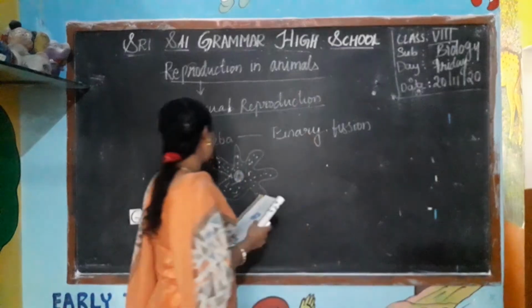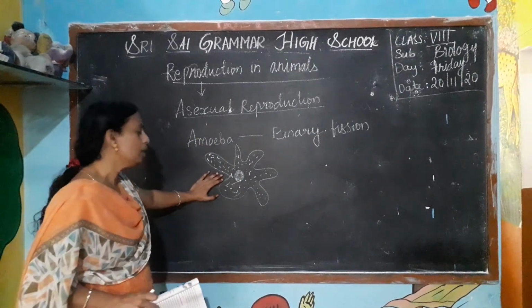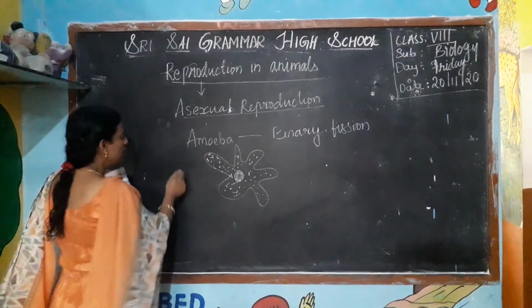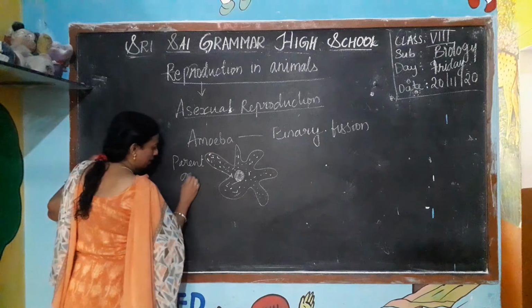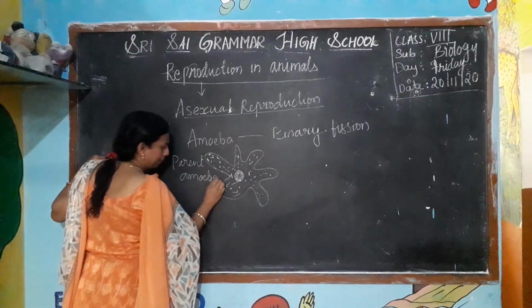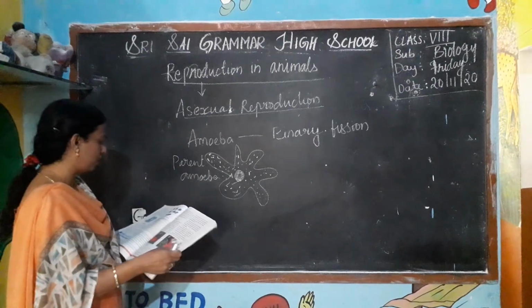Okay, in binary fission, what happens? Observe carefully. It is the parent amoeba. So in binary fission, what happens?